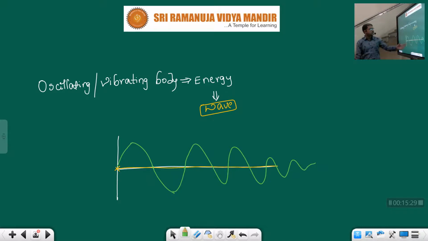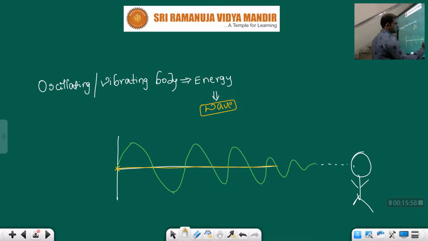So as soon as you can receive this waveform, children, you can listen to that sound, whatever is created. But if you observe here, that waveform is continuously decreasing. See, any vibrating particle can't vibrate for a longer time, children. It will stop. So here the problem is, if that receiver, if that person is located here, now this person can't receive this wave. See, slowly it stopped, right? So he can't listen to what that person says here.